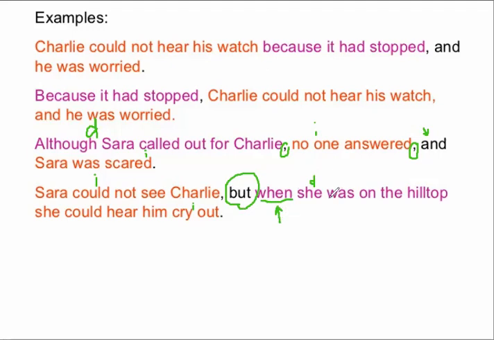That is why this is a dependent clause. Sarah could not see Charlie, comma. This comma is here because of the coordinating conjunction. But when she was on the hilltop, she could hear him cry out. Full stop at the end.